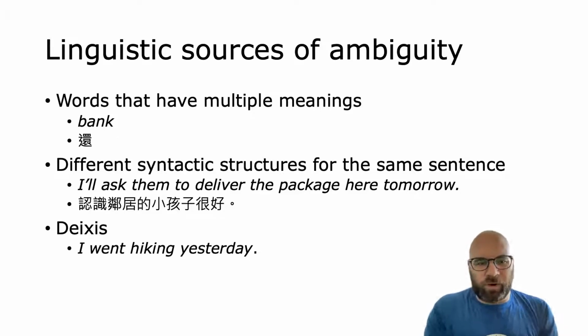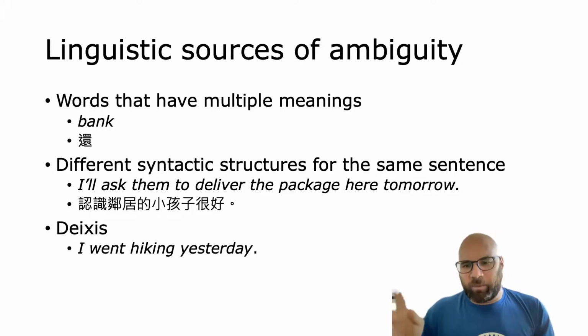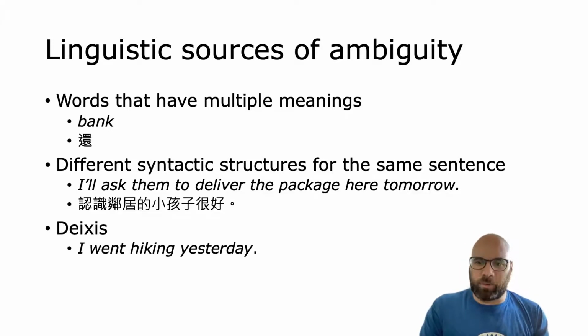There's also the word yesterday is also indexical, because if I say the sentence on Monday, then it means I went hiking on Sunday. If I say this sentence, I went hiking yesterday on Friday, then it means I went hiking on Thursday, right? So these are some ways that a sentence can have different meanings just because of linguistics.